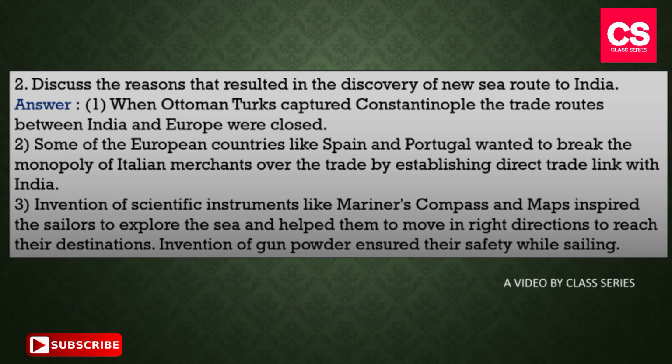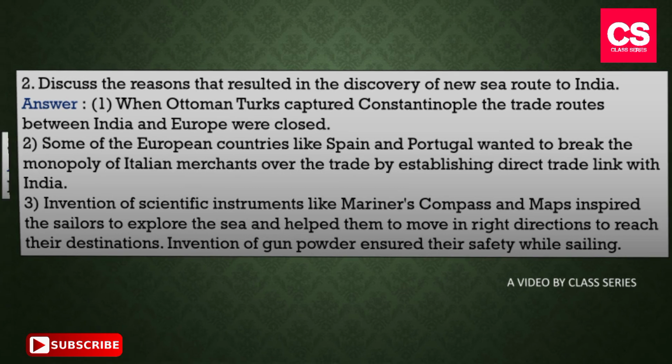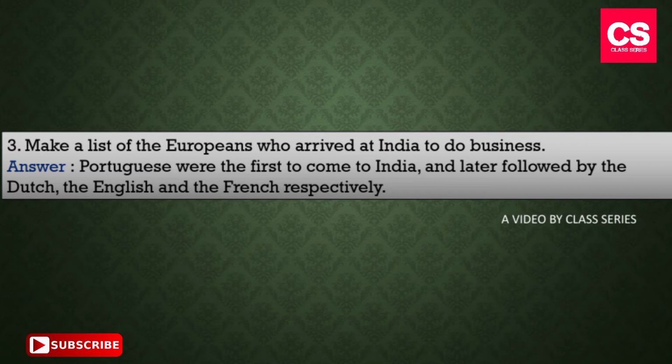Third, invention of scientific instruments like mariner's compass and maps inspired the sailors to explore the sea and helped them to move in the right direction to reach their destination. Invention of gunpowder ensured their safety while sailing. Our third question is, make a list of the Europeans who arrived at India to do business. The answer of this question is, Portuguese were the first to come to India and later followed by Dutch, the English and the French respectively.